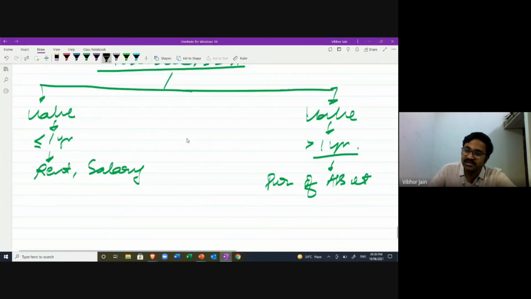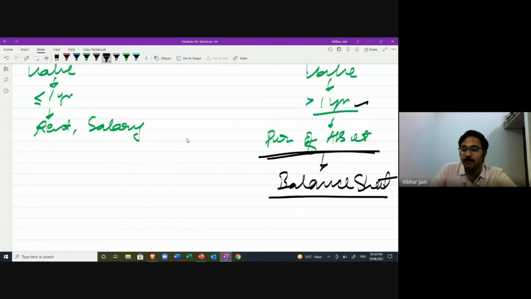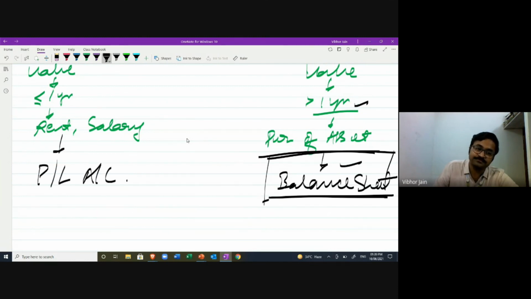So for these items whose value is for more than 1 year, we make a statement that is called balance sheet. What is P&L and balance sheet? I've already explained. Now I am linking everything together. Since the value is different, since the life is different, we are going to make a separate statement that is called balance sheet. And for these items, I'm going to make a separate statement that is called P&L account. I hope that is clear.